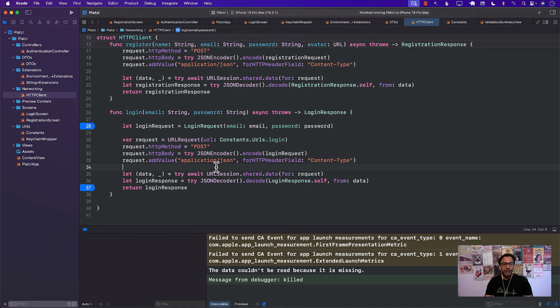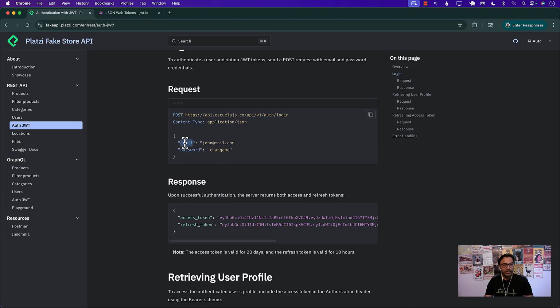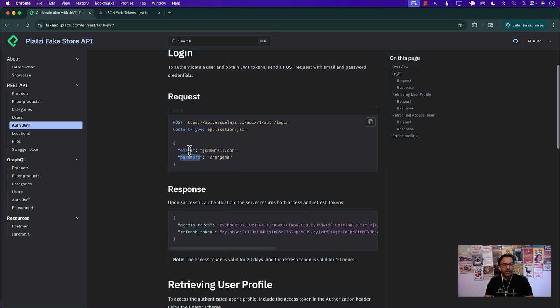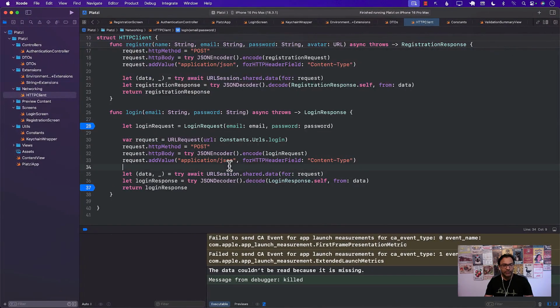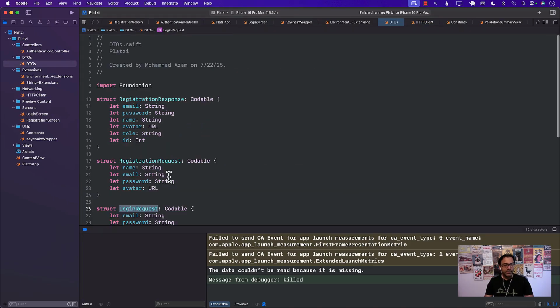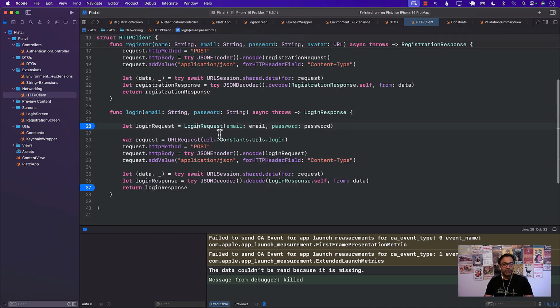All right. So now the question is, are we sending the same thing that it's requiring us to send? Email and password. So this is all of this thing and then email and password. Are we actually sending it email and password? Let's go ahead and check it out. Yeah, it is email, it is password. So something is missing. We need to find out what it is.